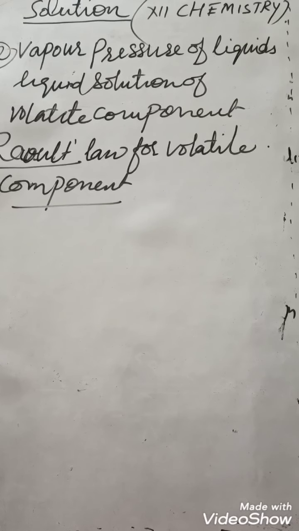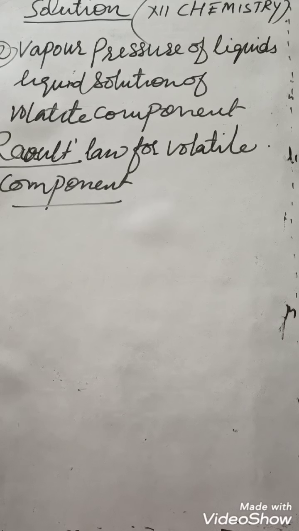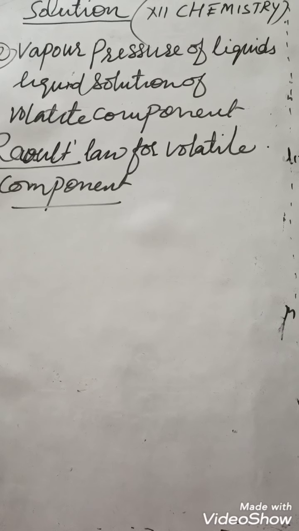So here we will take a solution of two or more components, and these components are liquids, and both or all are volatile, like a solution of alcohol in water, a solution of benzene in toluene, a solution of hexane in heptane, octane, like that. Or a solution of petrol in kerosene, a solution of petrol in diesel, like that.